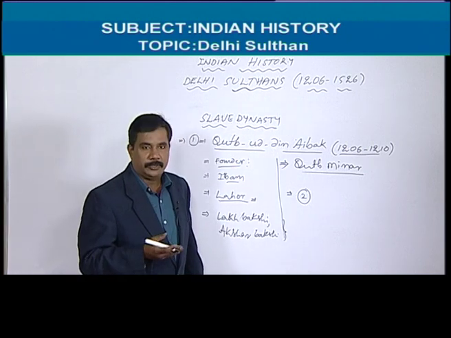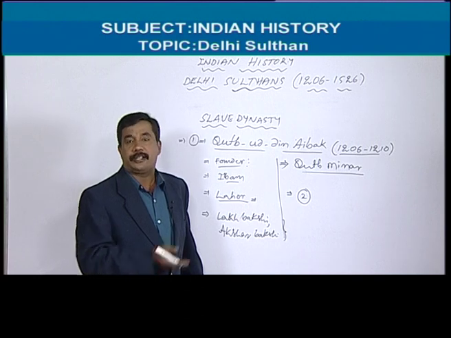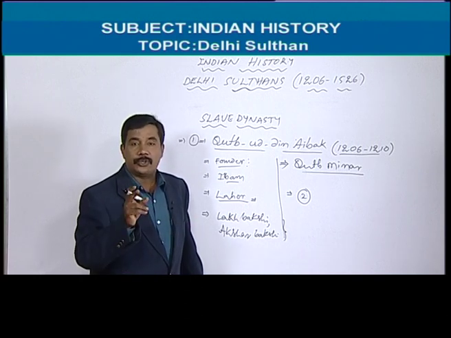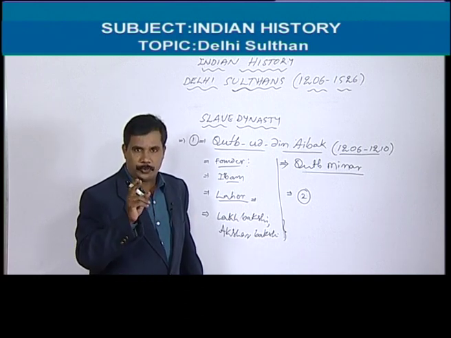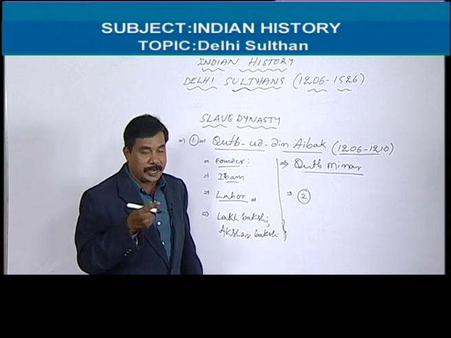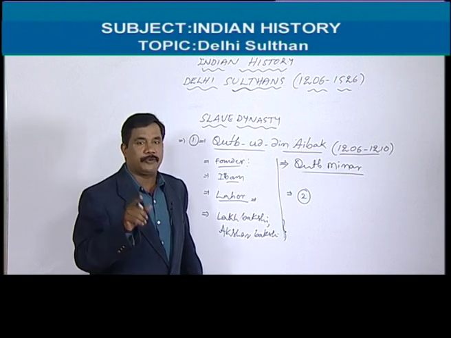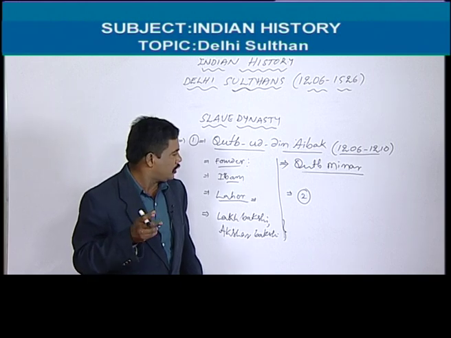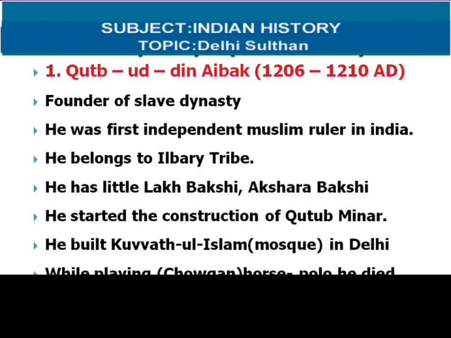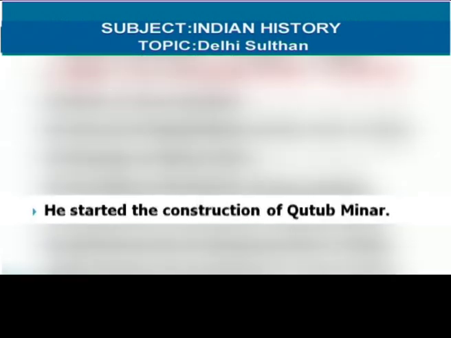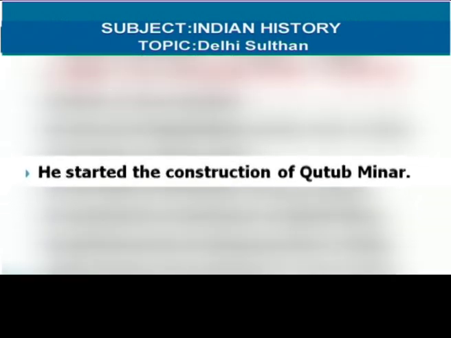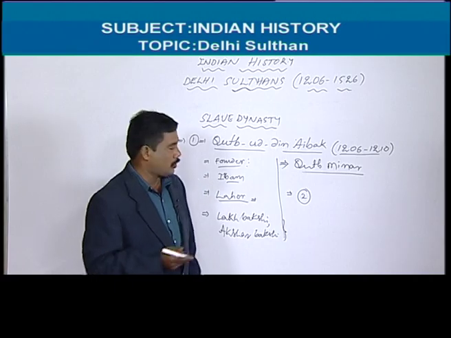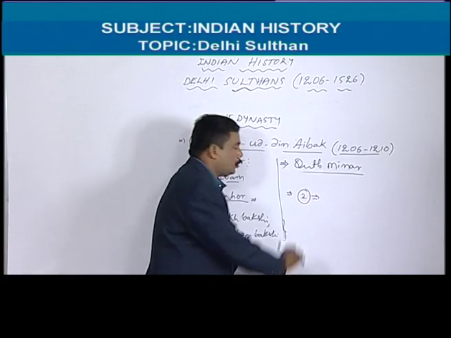We will have some confusion regarding this question. What is the confusion? Who started the construction of Qutub Minar, and second, who completed the construction of Qutub Minar? We will get these two kinds of questions, and many students will have confusion, so understand properly. The construction of Qutub Minar was started by Qutbuddin Aibak. He completed 2 storeys.